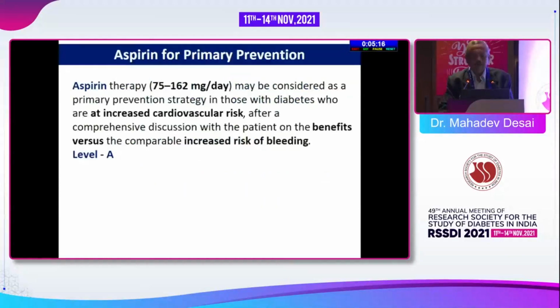Then aspirin for primary prevention is generally required if the patient has increased cardiovascular risk and the benefits are more than the bleeding risk. So this has to be individualized, and there is no blanket rule of giving aspirin to all patients with diabetes.